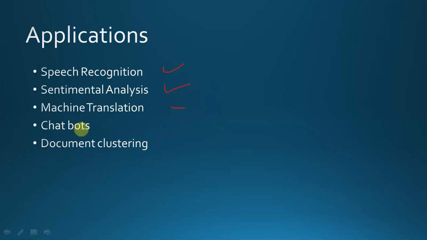Chatbots, we know about chatbots like Zomato chatbots, where there is a human who is delivering a message. Like we say this is a customer, our customer is delivering the message and he gets the reply from a bot, not from a human. Bot means you can say a small robot which is giving him the reply.